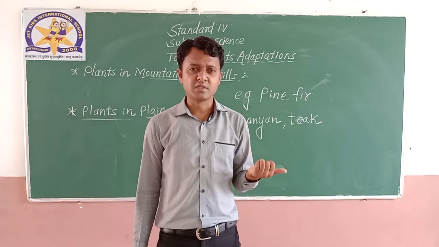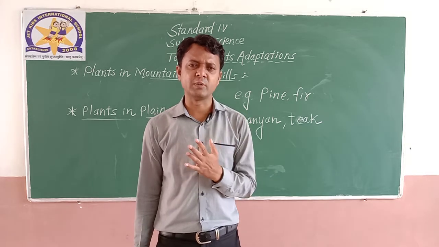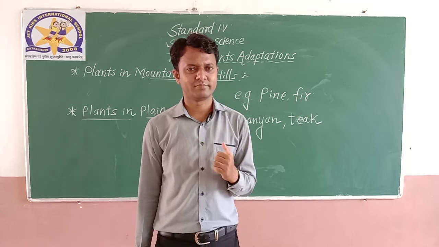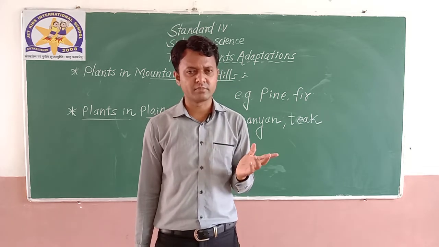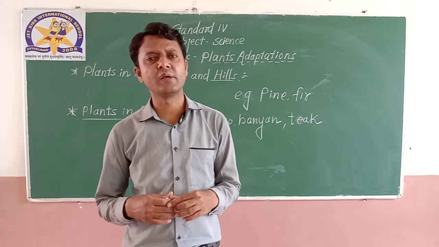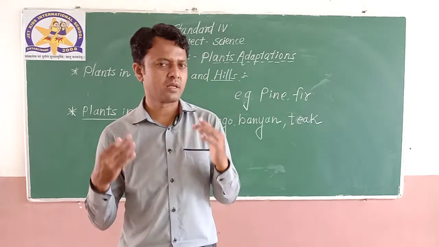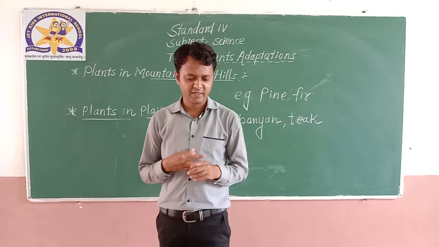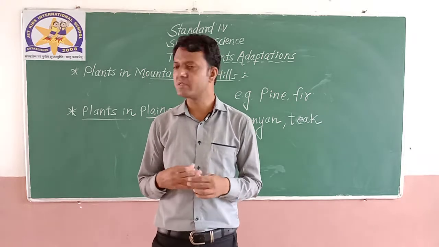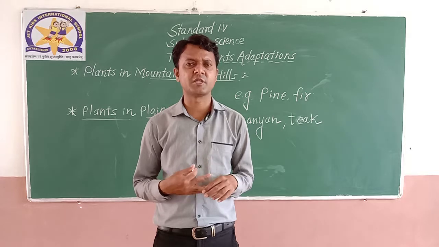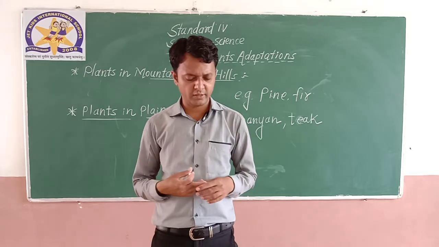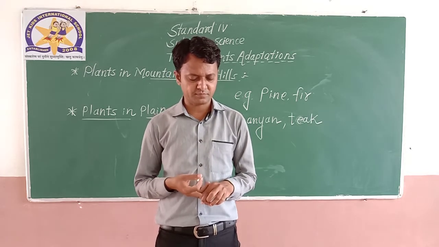As you all know, some plants shed their leaves in autumn, and again they grow leaves or flowers in spring. So these plants shed their leaves in autumn and grow them in the spring.